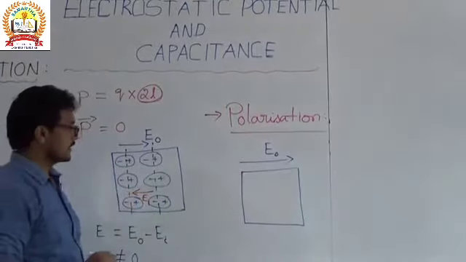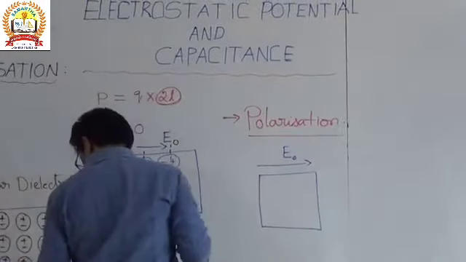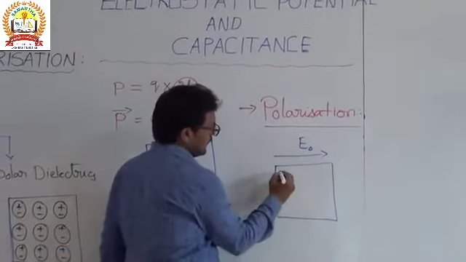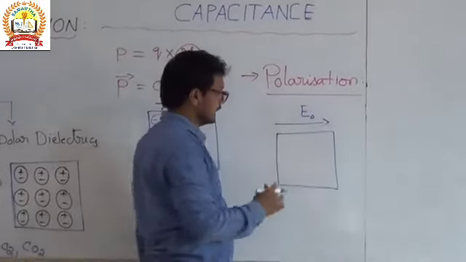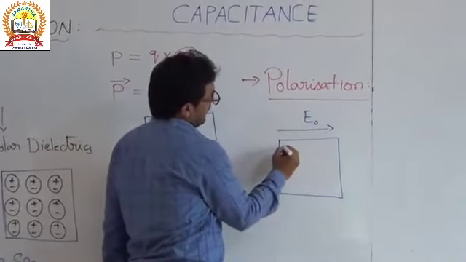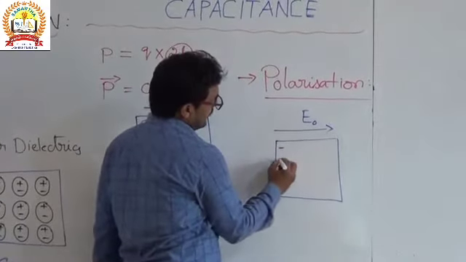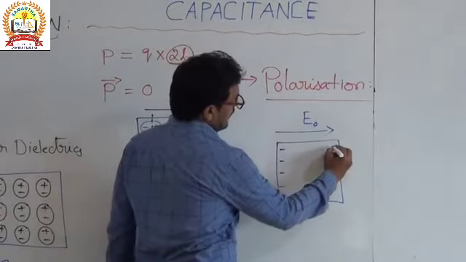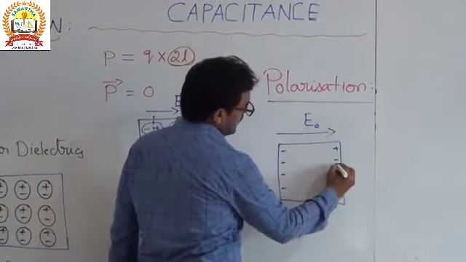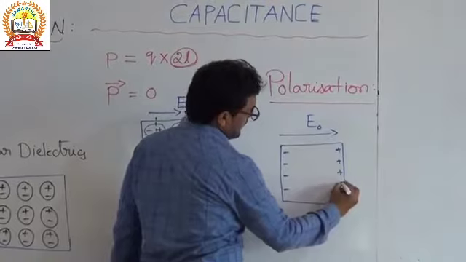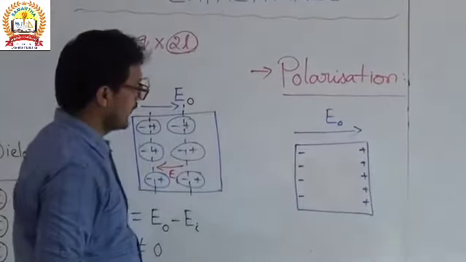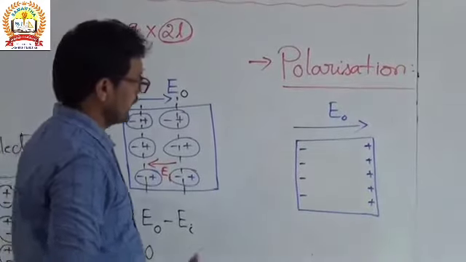When we supply the electric field, the positive charge and negative charge get shifted, and here this will be negative charge, here also negative charge, and this side will be positive charge. So they get separated by supplying the electric field.